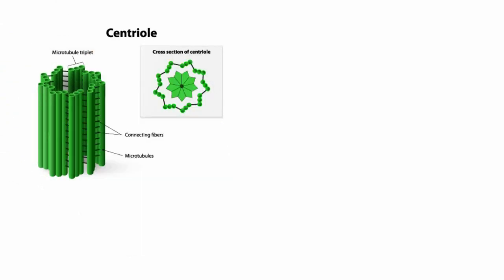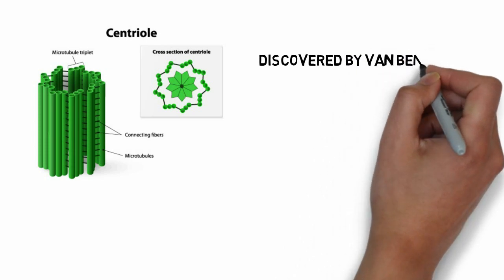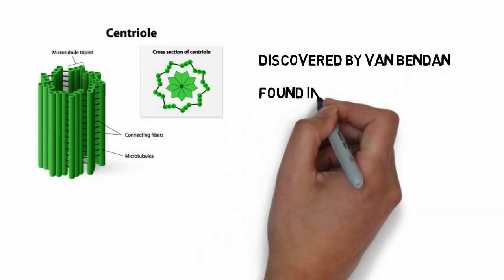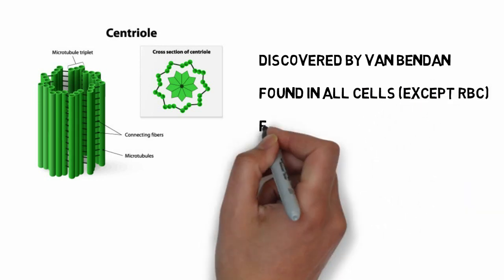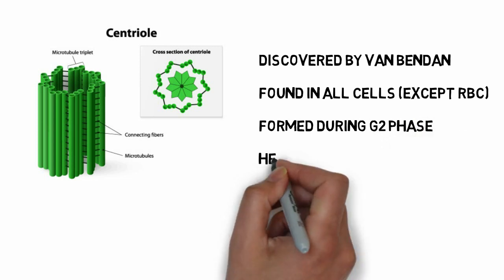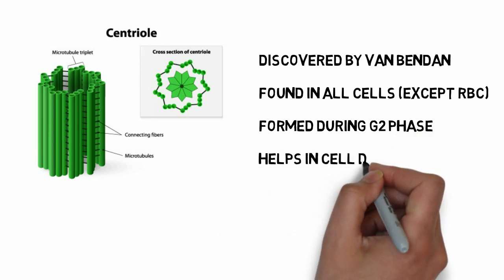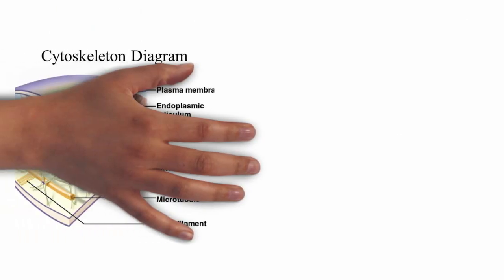Now on your screen there is another organelle which is known as the centriole. It is discovered by Van Beneden and found in all the cells except RBC. It is generally formed during the G2 phase of the cell cycle and it helps in cell division. Another organelle is the cytoskeleton.